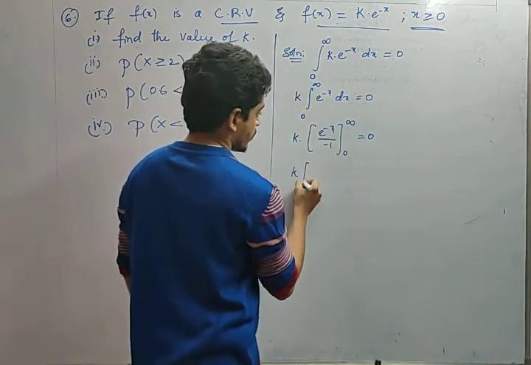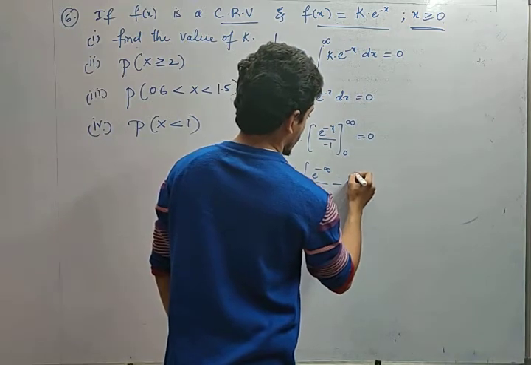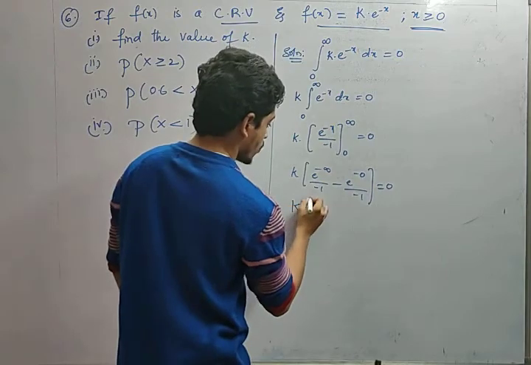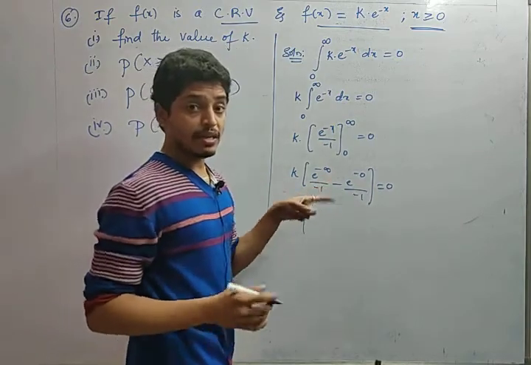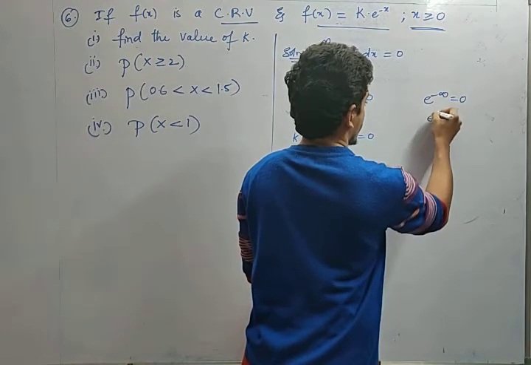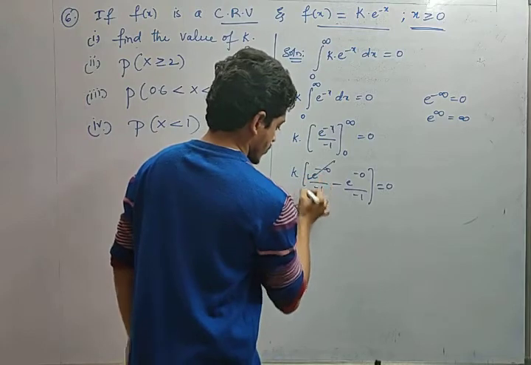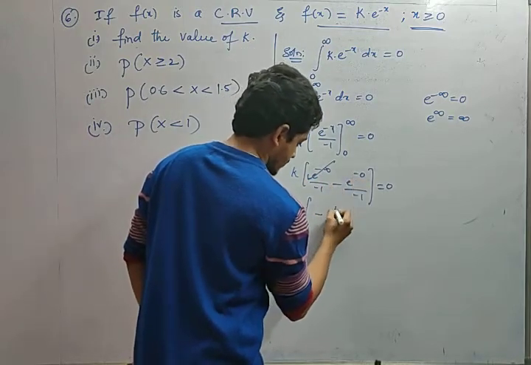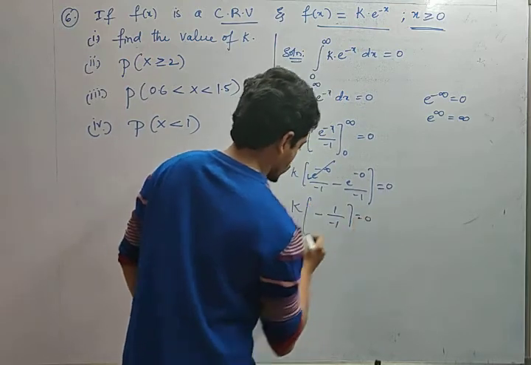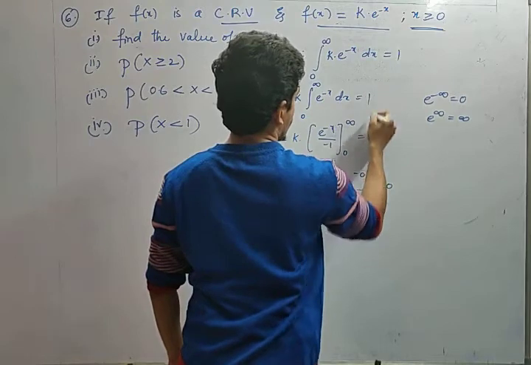Yeah, k into e power minus infinity by minus 1 minus e power minus 0 by minus 1. So k into what is e power minus infinity? E power minus infinity is 0. Remember, e power minus infinity is 0, e power infinity is infinity. Next, minus e power minus 0 is 1, 1 by minus 1, that is nothing but minus into minus plus. So k into 1, so this is not 0, this is 1, right? So the probability is 1.